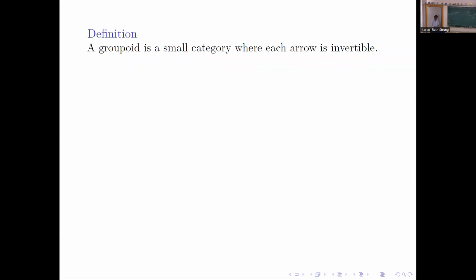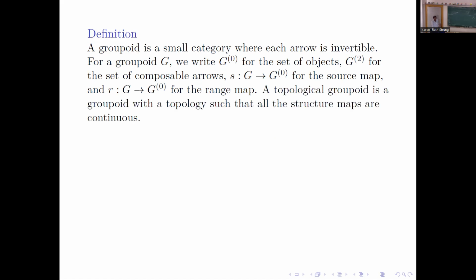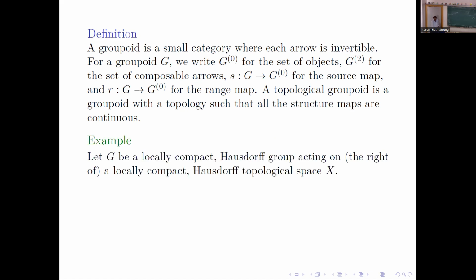Right. So now everyone knows what a groupoid is. It's a small category where each arrow is invertible. This is just notation: G0 is the set of objects, G2 is the composable arrows, s is the source map, r is the range map. A topological groupoid is a groupoid with a topology such that everything is continuous.